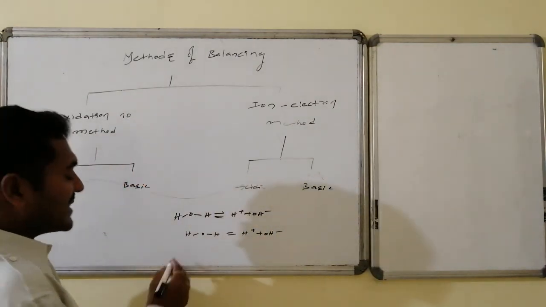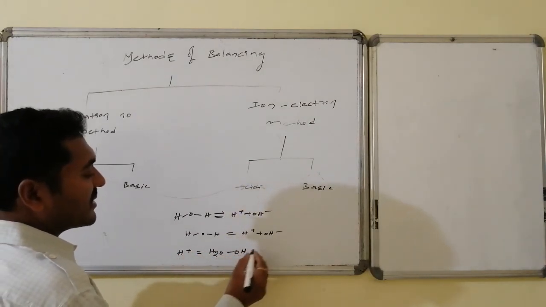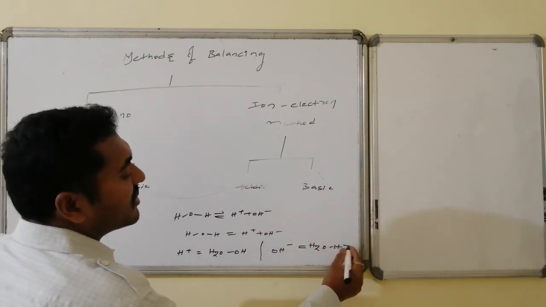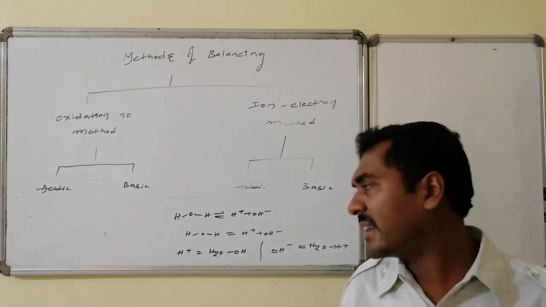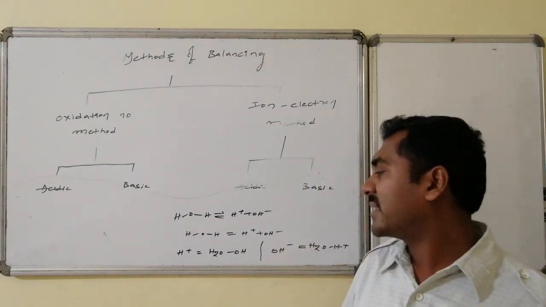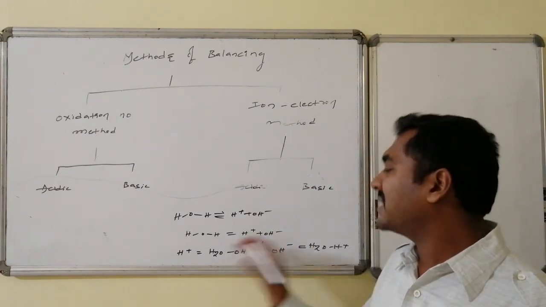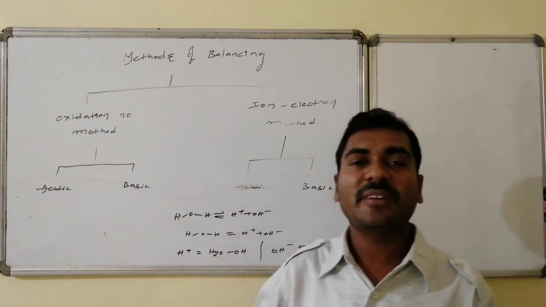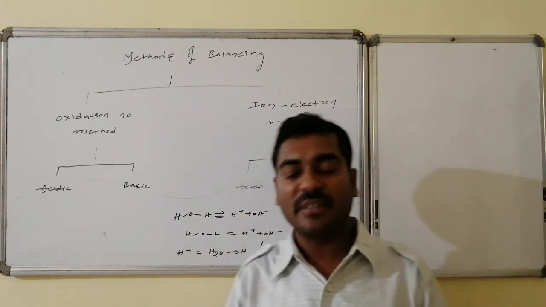So H plus is equal to water minus OH minus. Similarly, OH minus is equal to water minus H plus. But we never write the minus symbol there. So H plus plus OH minus is equal to water. With this logic, an acidic medium balanced equation can be written in the form of a basic medium one, and a basic medium balanced equation can be written in the form of an acidic medium one.